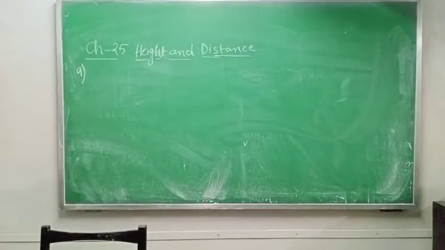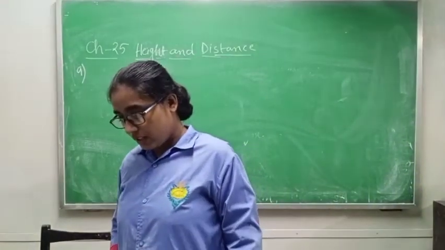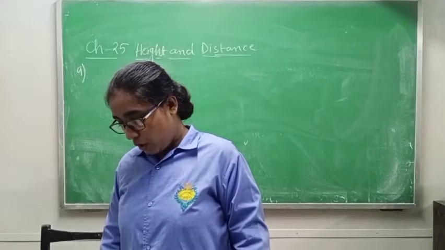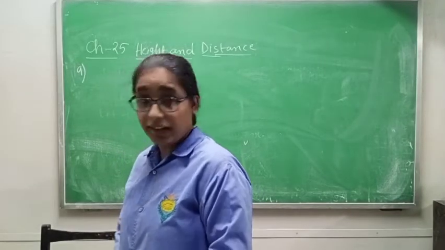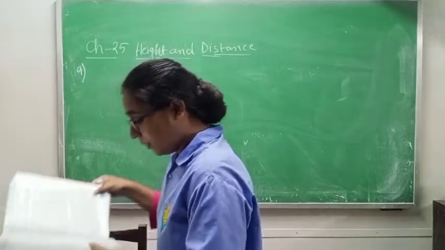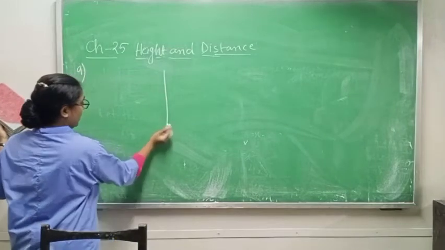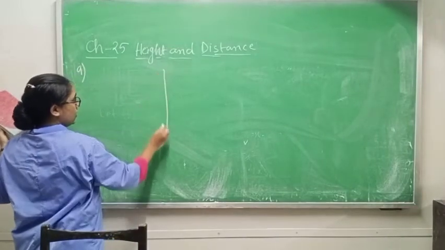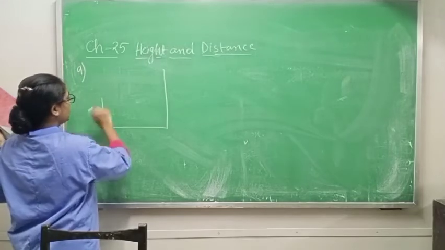Class 10C, question number 9. When the top of a chimney of a factory is seen from a point on the roof of a three-story building of 9√3 meter height. Suppose that this one is a factory, and the top of the chimney is seen from the three-story building.